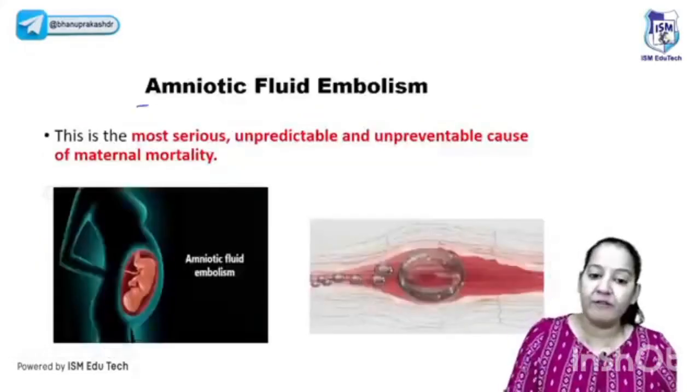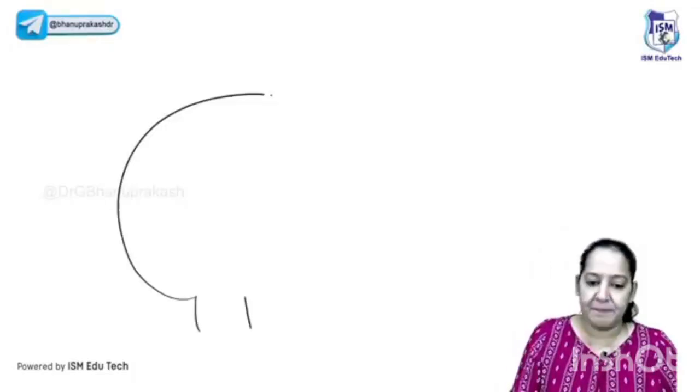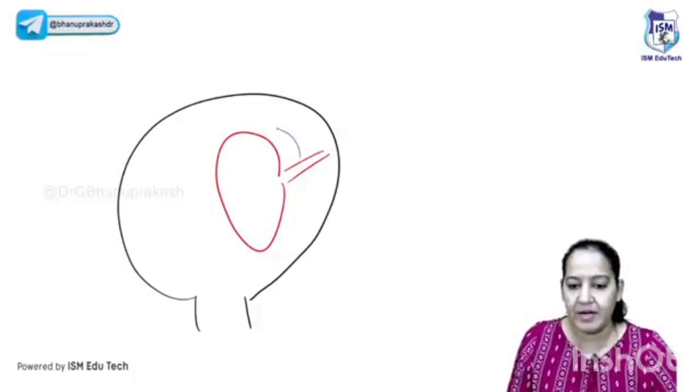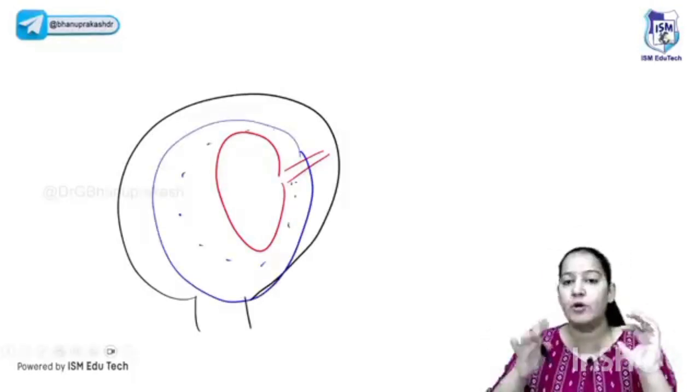Okay. Now coming to the next, amniotic fluid embolism. How is it formed? What is amniotic fluid? Whenever there is a pregnancy, the lady is pregnant. This is the fetus inside the pregnant uterus. So the fetus is surrounded by amniotic membranes containing the amniotic fluid, right?